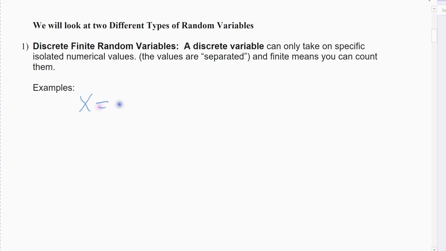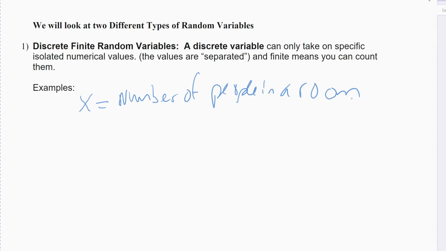An example would be the number of people in a room. I can't have a fraction of a person. I can't have 6.3 people in a room. I can have 6 people in a room or 7 people in a room. Another example is the score on a test, like a standardized test, something like an SAT.